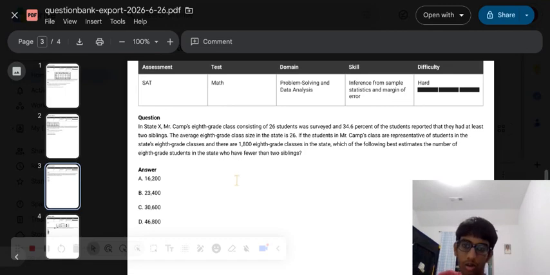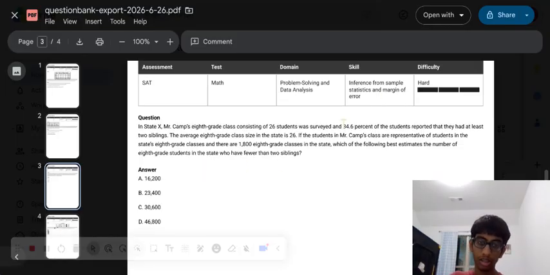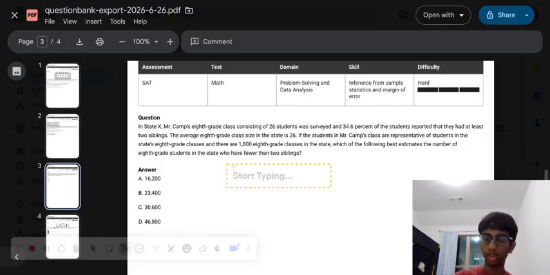So what does this mean? We see that 34.6% of students had at least two siblings. We're looking for having fewer than two siblings. So if the total percentage is 100%, then 100% minus 34.6% will be equal to having fewer than two siblings.